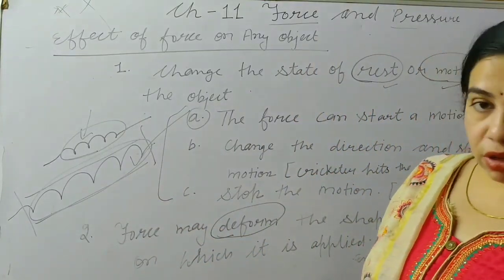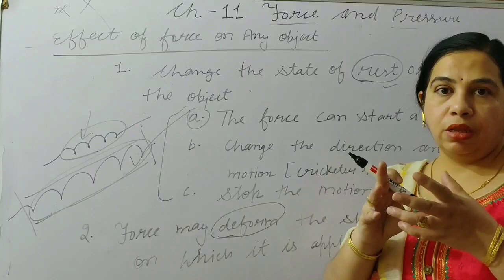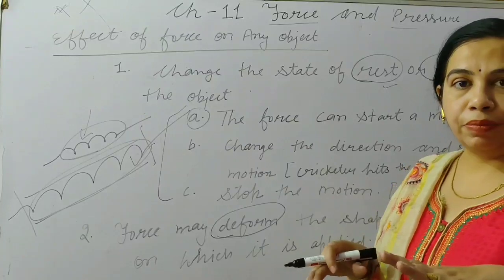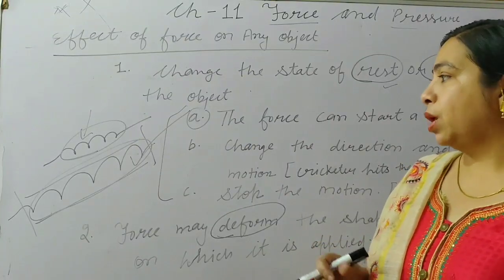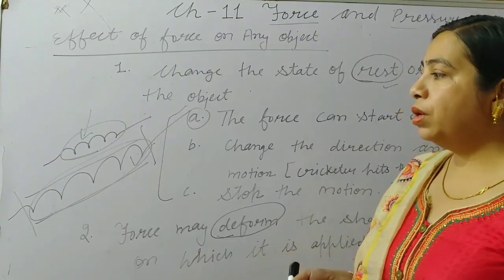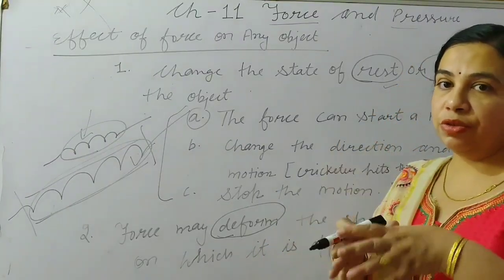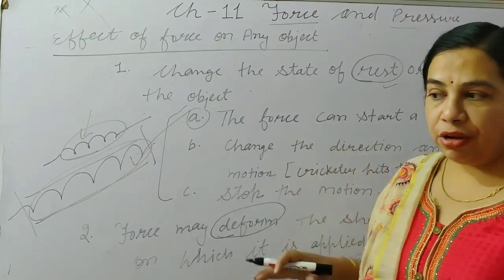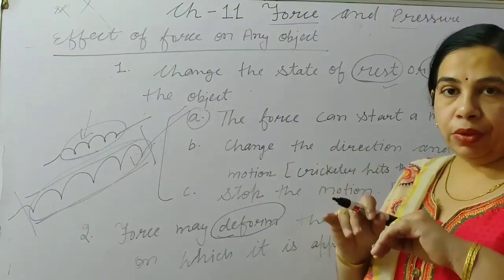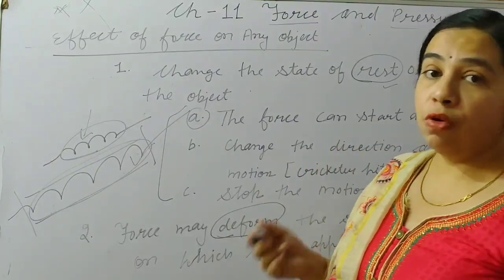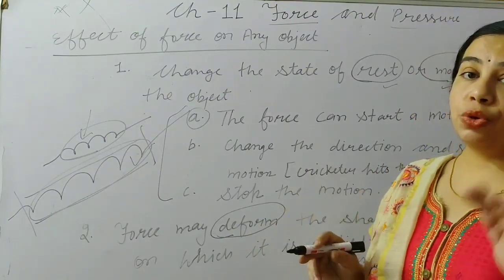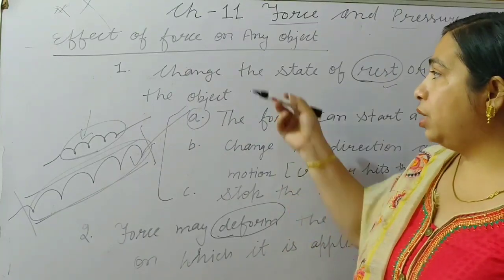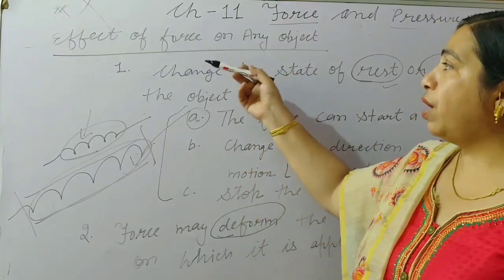Second example: you have seen in your kitchen that your mother uses dough. After rolling, the wet dough converts into chapati. That is also deforming of the shape. Another example: sometimes you hit an object with a hammer. It may change its shape, and it may become flattened due to the hammer. So when we apply force, it shows us these changes. These are the effects of force.